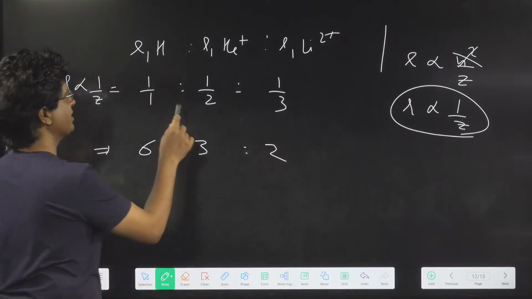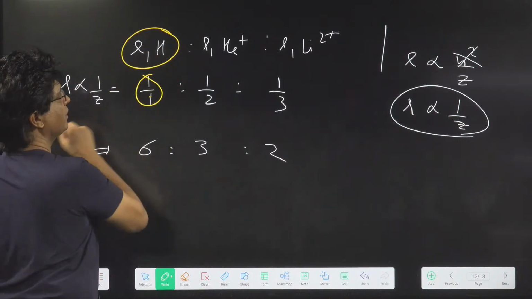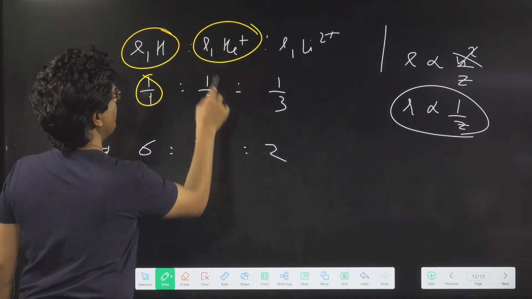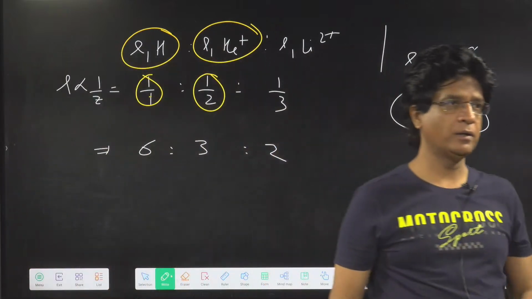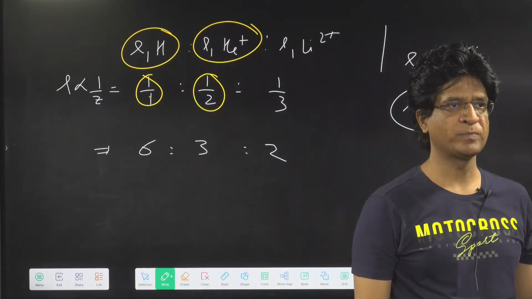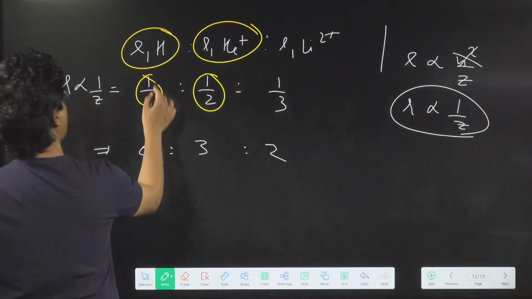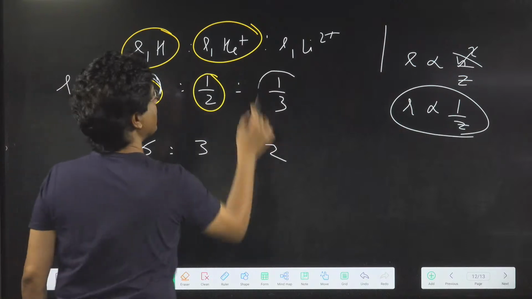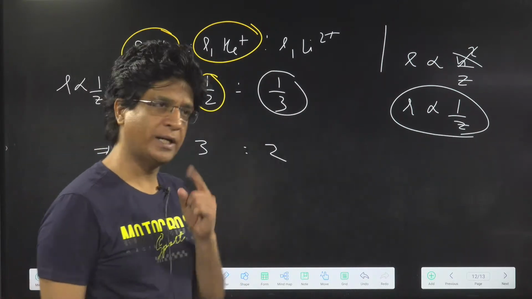But here I can see that if the radius of the first orbit of hydrogen is 1, the radius of helium plus will be half. That means the radius of hydrogen is double that of helium plus. Agree or not? And the radius of the first orbit of hydrogen will be 3 times more than that of lithium 2 plus. Are you getting that?